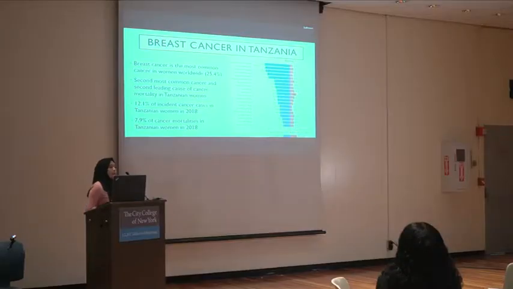Specifically, Tanzania, which is in Eastern Africa, has an age standardized incidence rate of 17.8, and an age standardized mortality rate of 7.8. That makes a mortality to incidence ratio of nearly half, which means that about half of the women diagnosed with breast cancer will die of the disease.